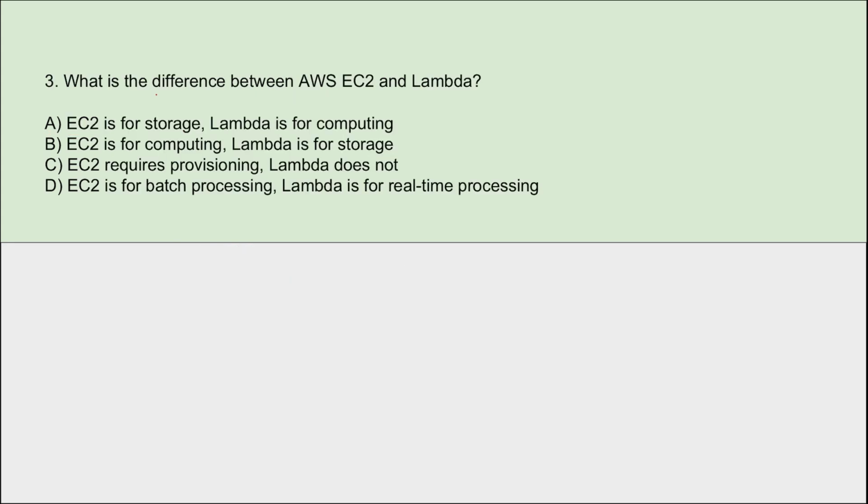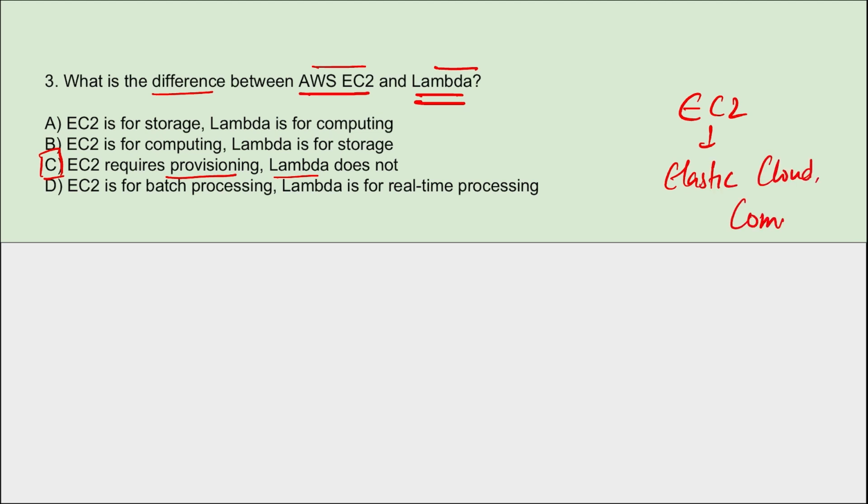Next, what is the difference between AWS EC2 and Lambda? So the difference between EC2 and Lambda: EC2 requires provisioning, whereas Lambda does not. EC2 is your Elastic Compute Cloud, right? It requires provisioning of virtual machines to run applications.